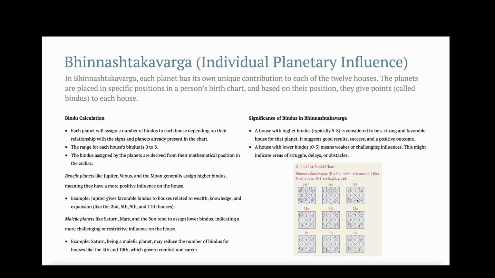This house is not favorable for this Sun. So whenever there is a transit of Sun to the 7th house, it will not give good results related to this 7th house. The 7th house indicates marriage, partnership. So it will create some obstacles or problems, struggle related to marriage and partnerships.